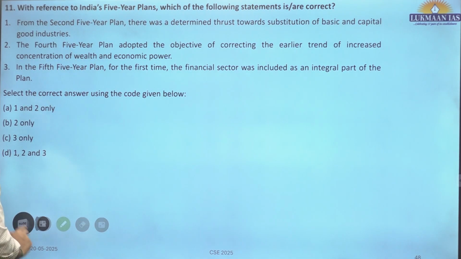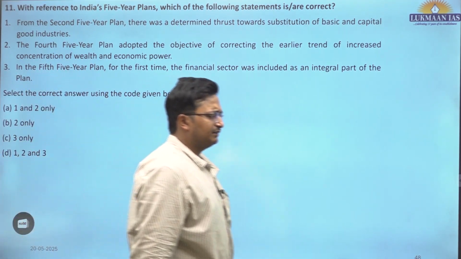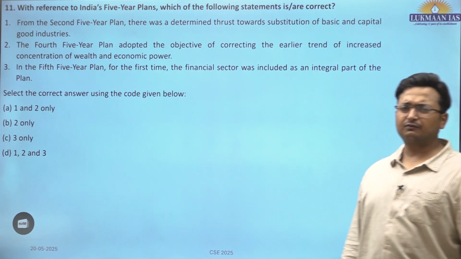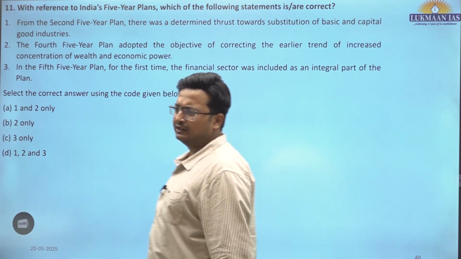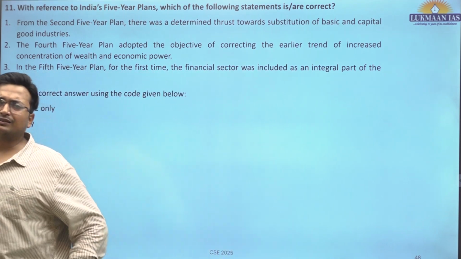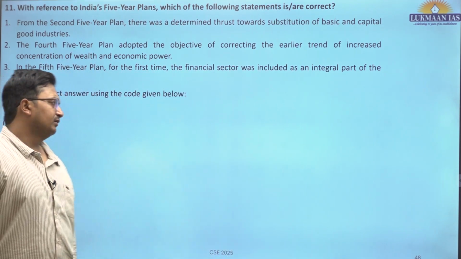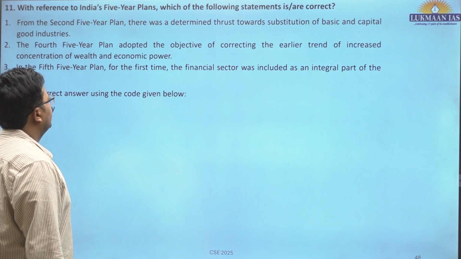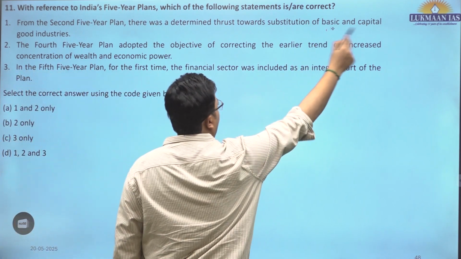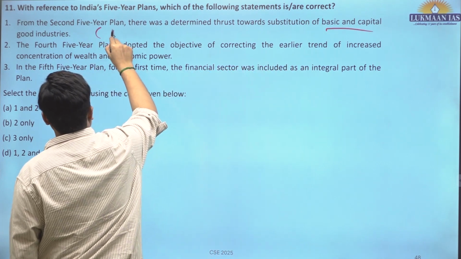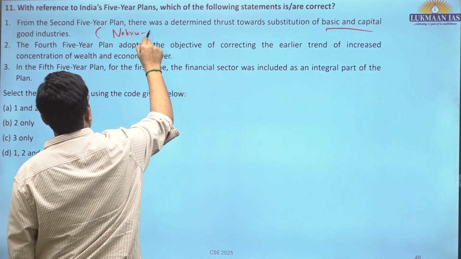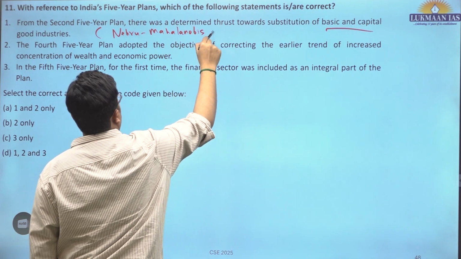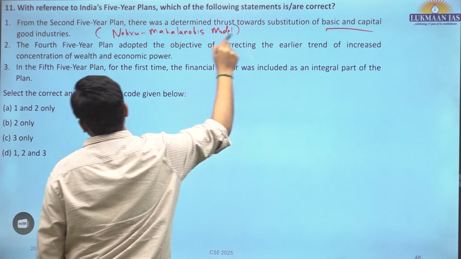Eleventh question. With reference to India's 5-year plans, a factual question. So, you can say that now they are more reluctant towards asking some of these questions. Else, you can have a gauge on these development. From the second 5-year plan, there was determined thrust towards basic and capital goods industry. This was Nehru-Mahalanobis model. This is correct.